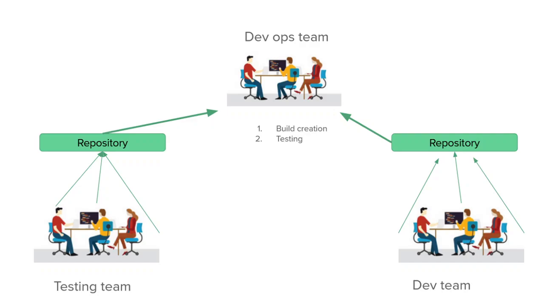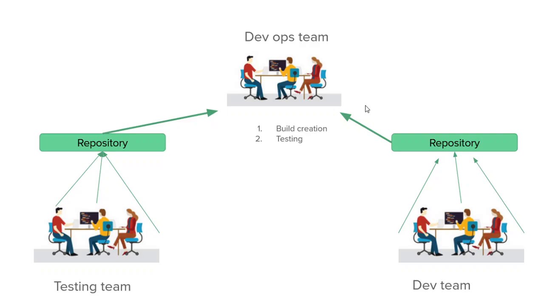So what they will do is, from the development repository, they will take the code and they will create a build by using various build tools. So if you see, developers will keep their code in one common repository. From this common repository, the DevOps team will pick the code and they will create a build of the software.